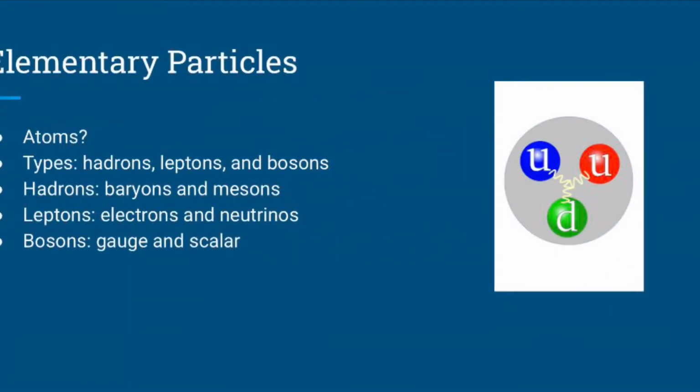As young students, most of us were taught that the smallest particles were atoms. However, there are smaller particles called elementary particles. The types of these elementary particles consist of hadrons, leptons, and bosons.